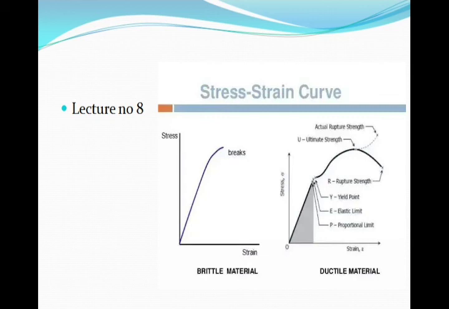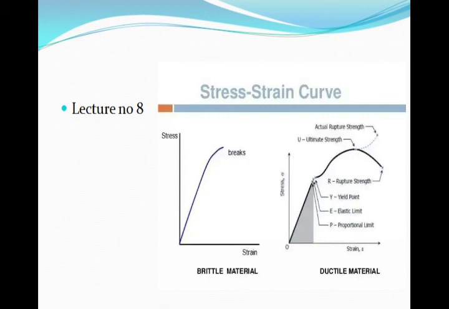Now, what is yield strength? It is closely associated with the yield point. For the materials that do not have a well defined yield point, the yield strength is determined by an offset method.